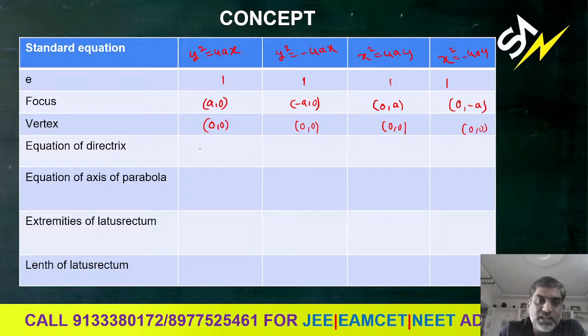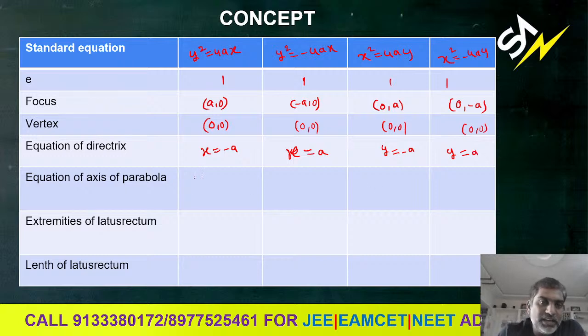What is the equation of the directrix? Here the equation of the directrix is x equals minus a for y square equal to 4ax. For y square equals minus 4ax, x equals plus a. For x square equals 4ay, the equation of the directrix is y equals minus a. And for x square equals minus 4ay, the equation of the directrix is y equals plus a.